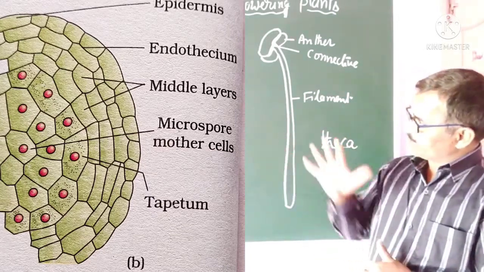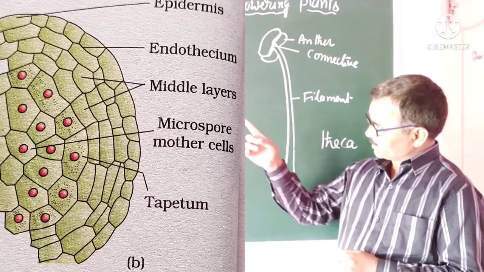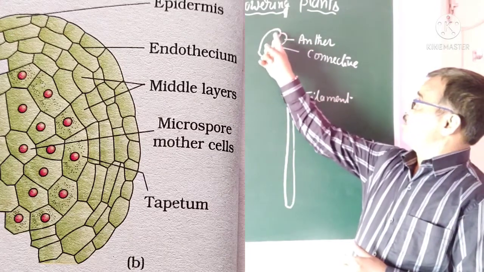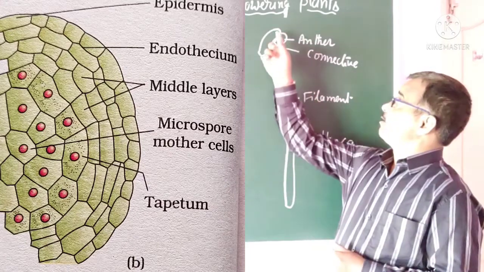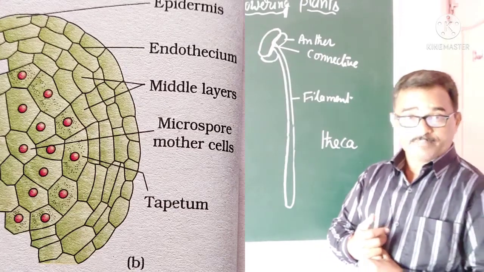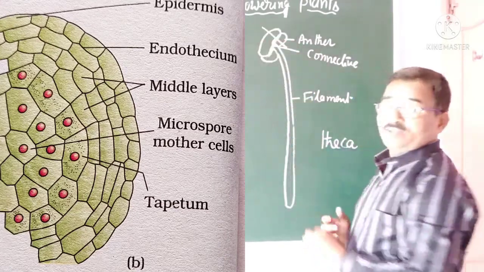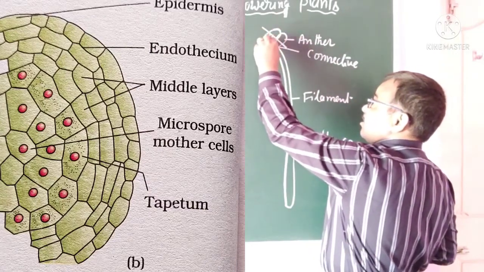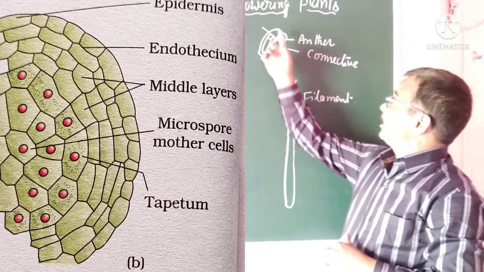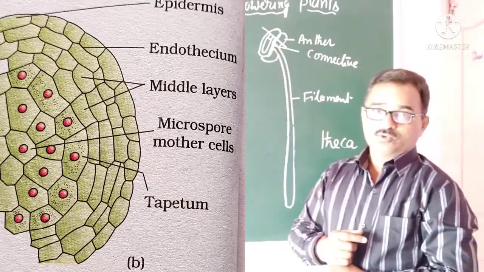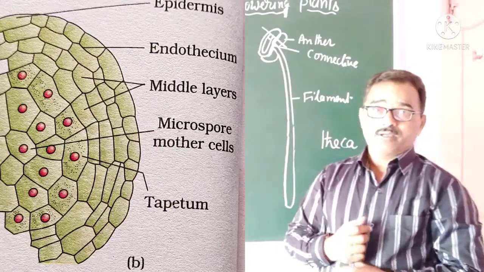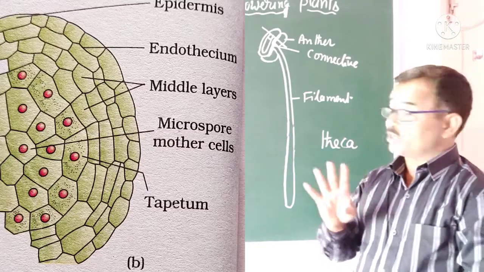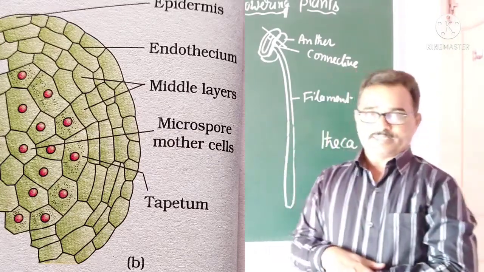And look at this. Each microsporangium is a spherical, sac-like structure. These sacs run along this anther, along these lobes, longitudinally. Suppose you take the transverse section, you see spherical sac-like structures, they run along this anther, along this lobe. So here they are spherical. And it is surrounded by 4 wall layers. Each microsporangium is surrounded by 4 wall layers.